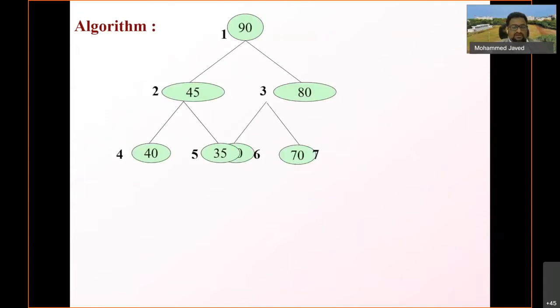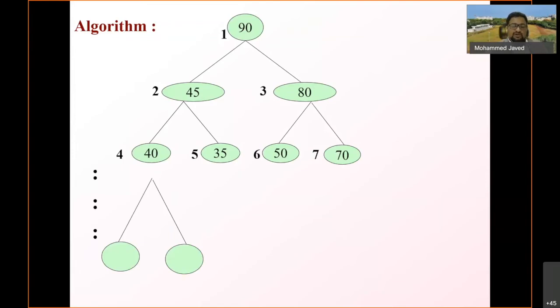So now the algorithm is, in general, that we start by inserting the element at the last location, and then we ensure that the definition of heap is satisfied wherever there is a swapping of values between parent and child.